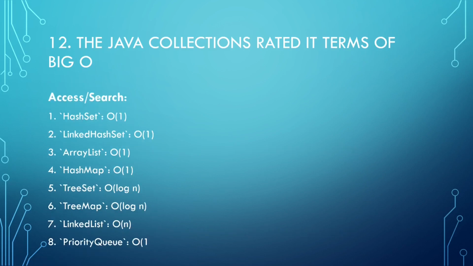If we look at access, the linked list is much slower than the array list. The array list gives you random access, so it's faster to access information, and the linked list is slower. It's got to scan the whole list until it finds it.